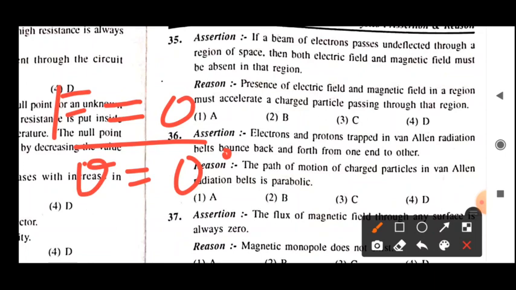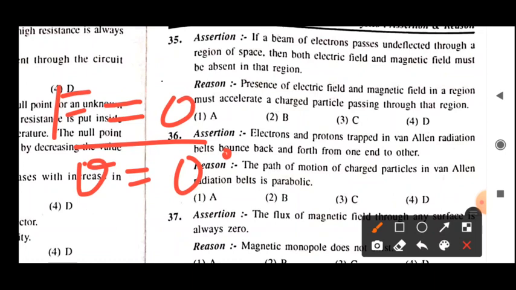The reason given is that the presence of electric field and magnetic field in a region must accelerate a charged particle passing through that region. This is also not correct. It is not necessary that the presence of electric and magnetic field must accelerate any charged particle. If a charged particle accelerates through an electric field, then definitely that will produce a magnetic field, so we will not need two types of field there, only one.